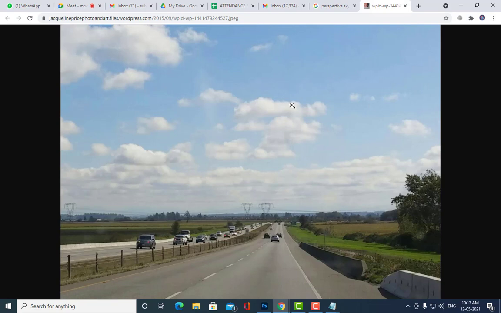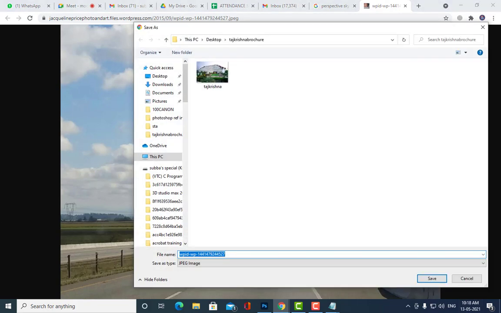You can understand this here. Whatever objects are far away, they are looking very small. You can see these towers. These towers are very small. And then see here, this platform, or what do you call this actually? This is looking big. So like that. We'll save this.